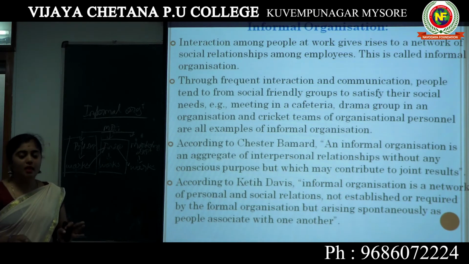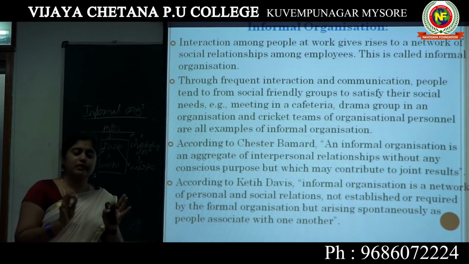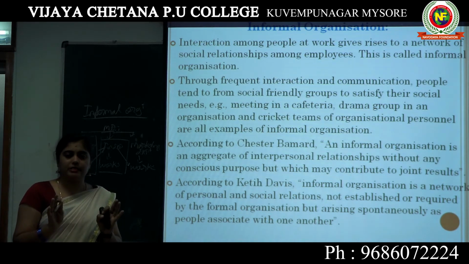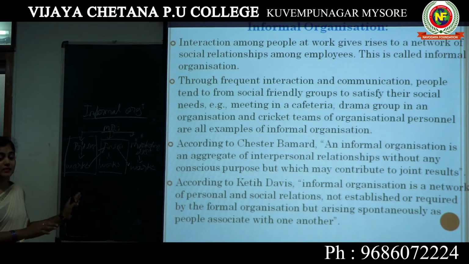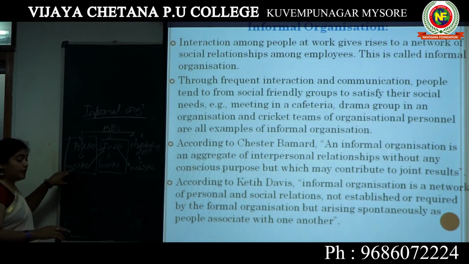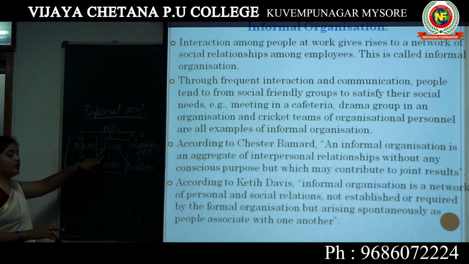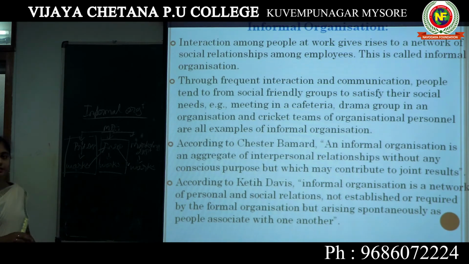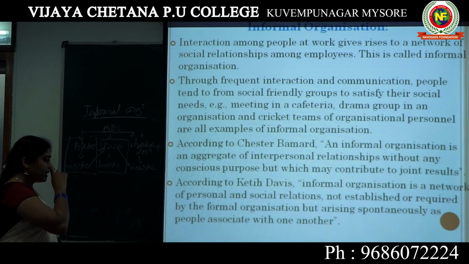So in a formal organization, the work is carried out just for achieving the organizational goals. But in an informal organization, along with completion of work, that is, employees' social needs are also met. By interacting with another person, they can easily reach the organizational goals in an effective and efficient manner.